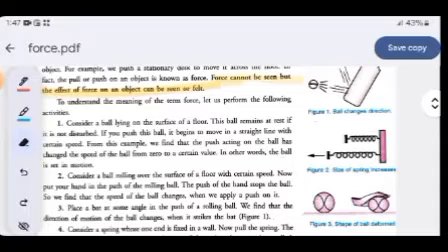Okay, next, consider a ball rolling over the surface of a floor. This is the third example. You have a ball rolling on the surface of the floor. If you push it with your hand, then it will move further, or if you put your hand on the ball to stop it, it will of course stop. That means you are applying a certain kind of force on the ball in order to make it roll or in order to bring it to the rest position. So this is the key theme of this particular word, that is force.